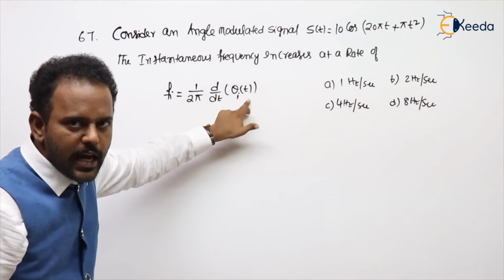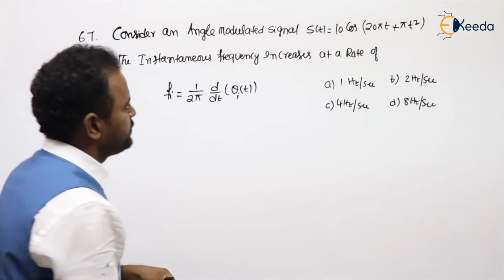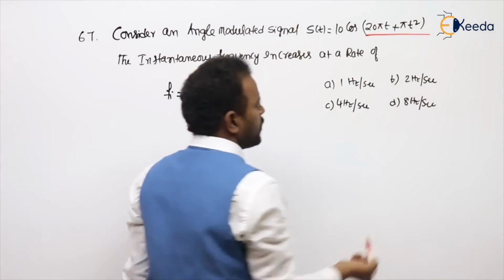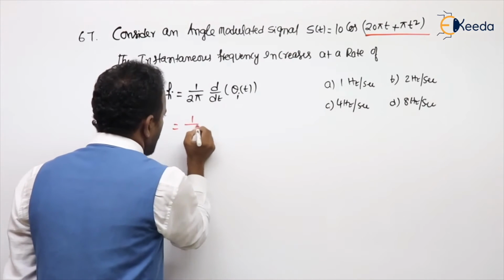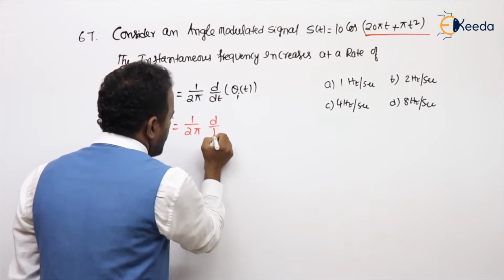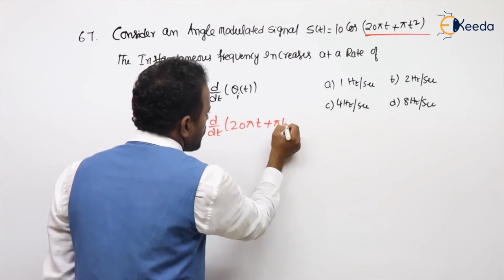What is theta i, sir? The total angle. The total value inside the bracket is called the total angle. Then it is 1 by 2 pi d by dt of the total angle, 20 pi t plus pi t square.